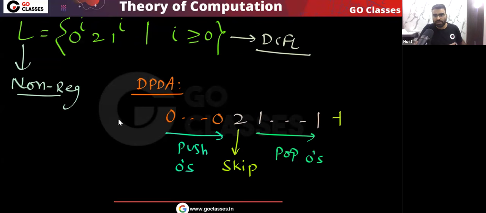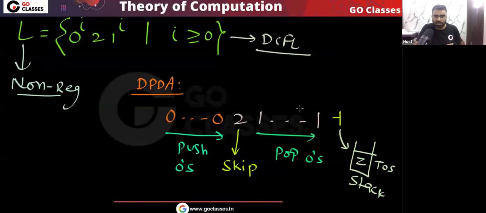Okay, is this clear? So this is the idea. And remember, when the end marker symbol comes, then the top of the stack must have Z. This must be your top of the stack. In this situation this string will be accepted, otherwise this string will be rejected. So this is the idea for DPDA.